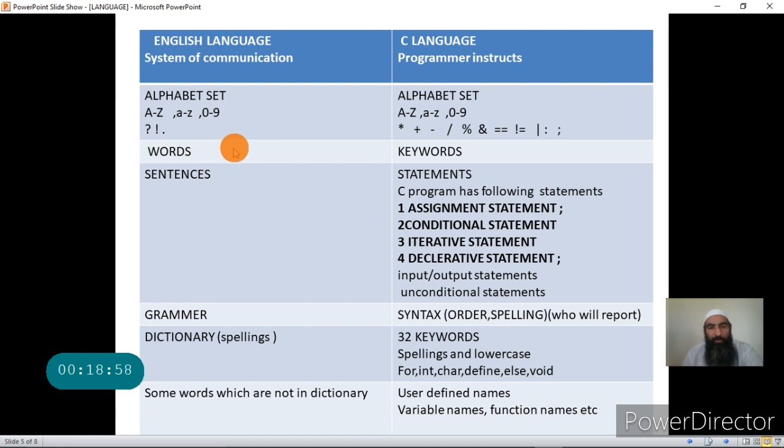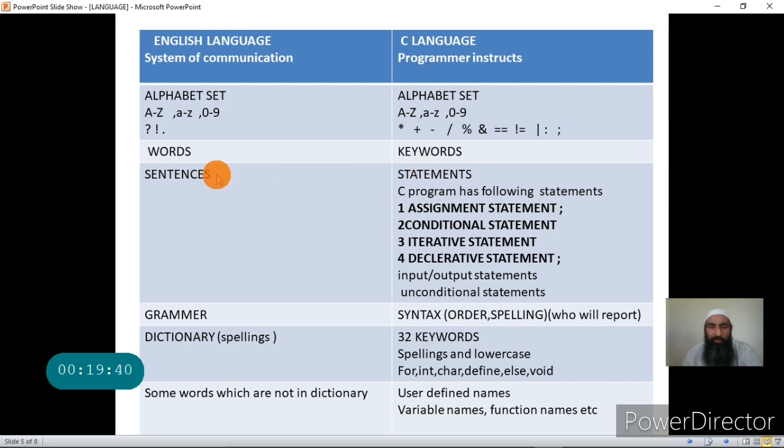Now, words can be grouped to form sentences, and we have seen there are different forms of sentences in the English language, like imperative sentence, interrogative sentence, exclamative sentence, and declarative sentence. But in a C program, the synonym for sentences is statements. So we can arrange the keywords to form the statements. And in fact, in sentences we use special symbols also. The same is true of statements.